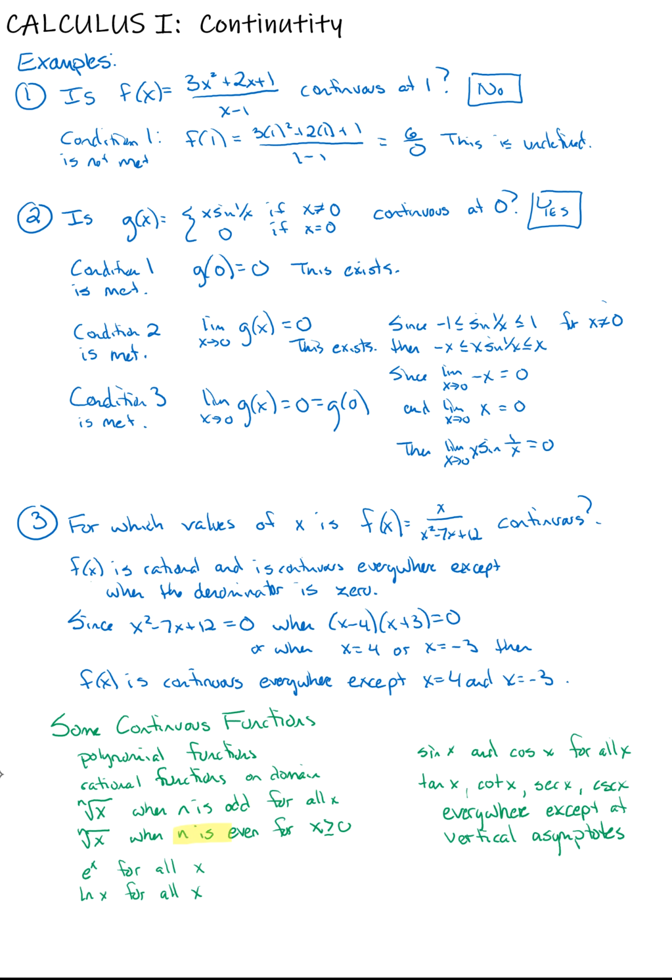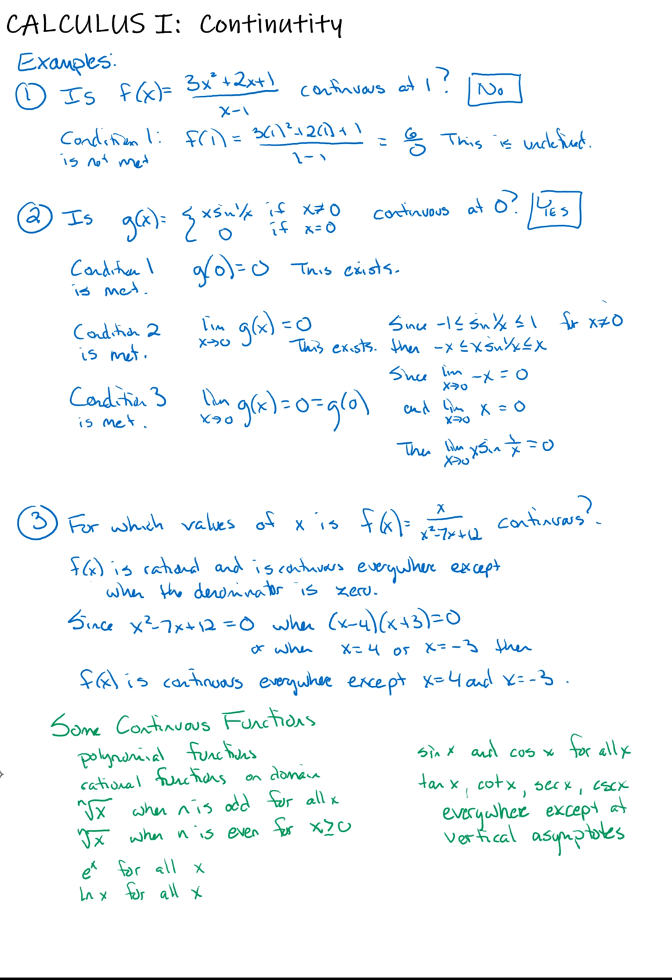However, if the index on that radical is an even value, then it's continuous only when x is non-negative, meaning x is greater than or equal to 0. If you think about it, the square root function is defined only from 0 on, whereas a cube root function is defined everywhere.